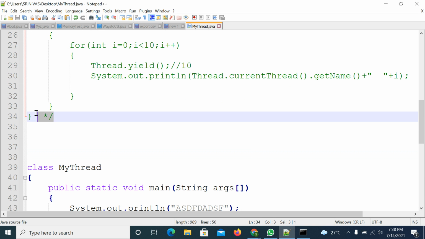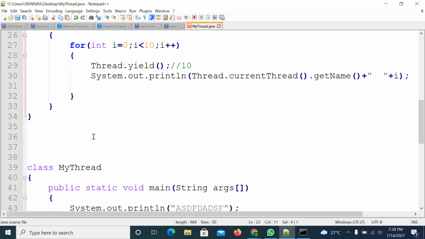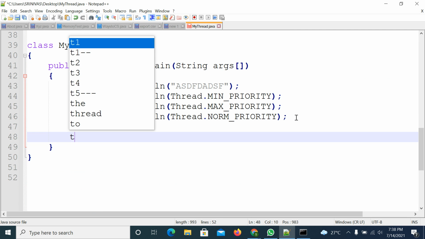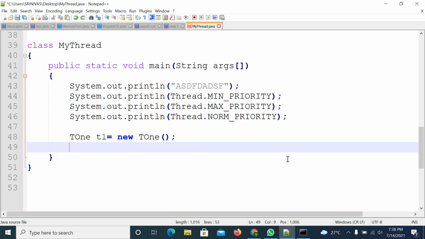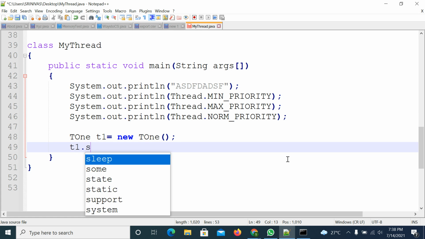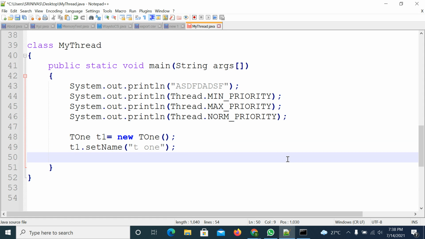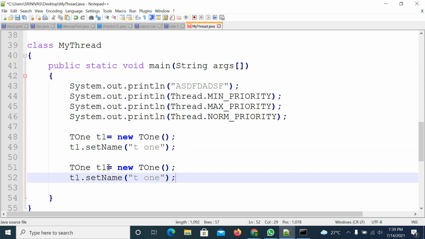Now suppose I have a thread class, I am enabling this code. I have a thread class, T1. Here I will create two threads. I will give the names using the setName method, giving T1 as the name. Then I will create a second thread, T2, just creating objects and setting the name T2.